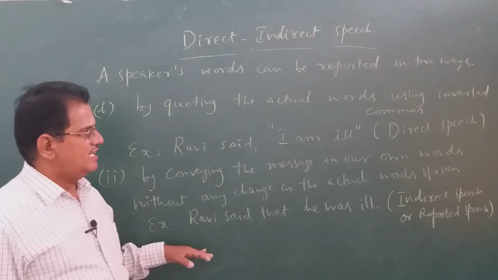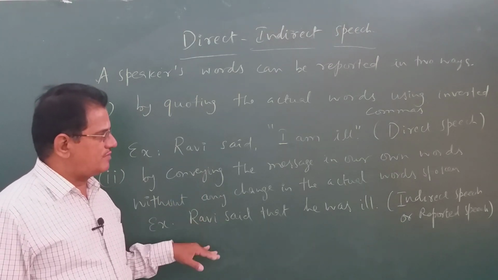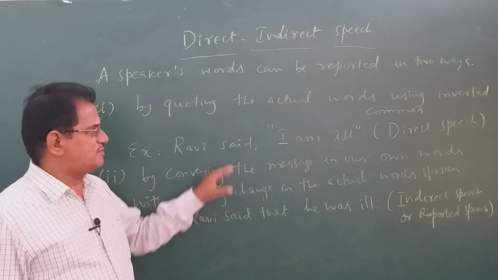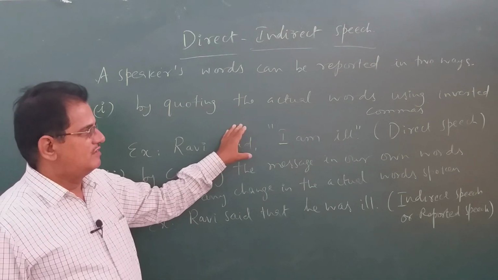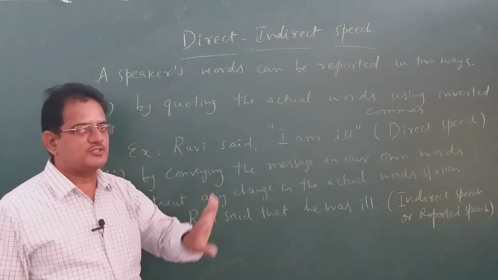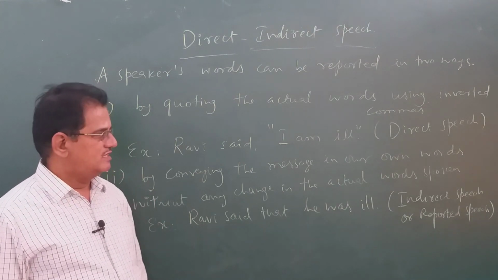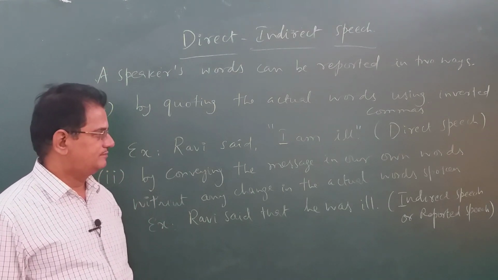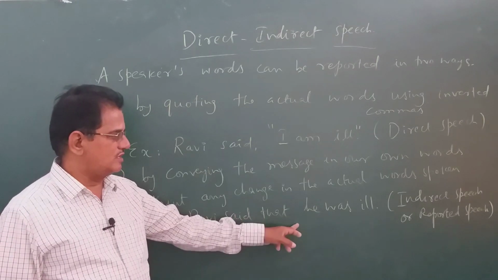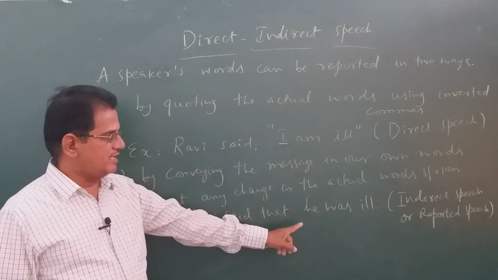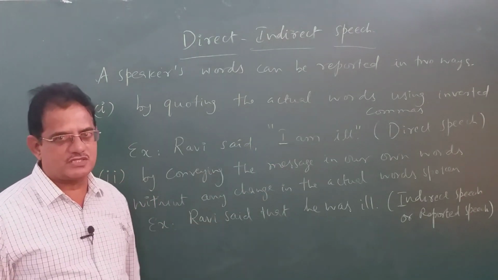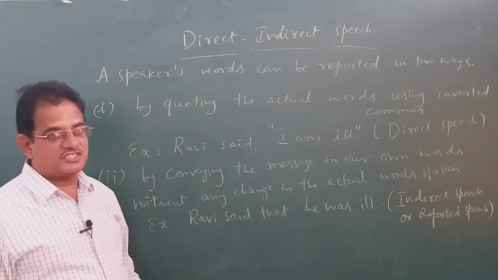So let us see what are the changes that we have made while reporting a speaker's words from direct speech to indirect speech. What are the changes you have observed? The first change is inverted commas are removed. Here there are inverted commas, but in indirect speech there are no inverted commas. First change.